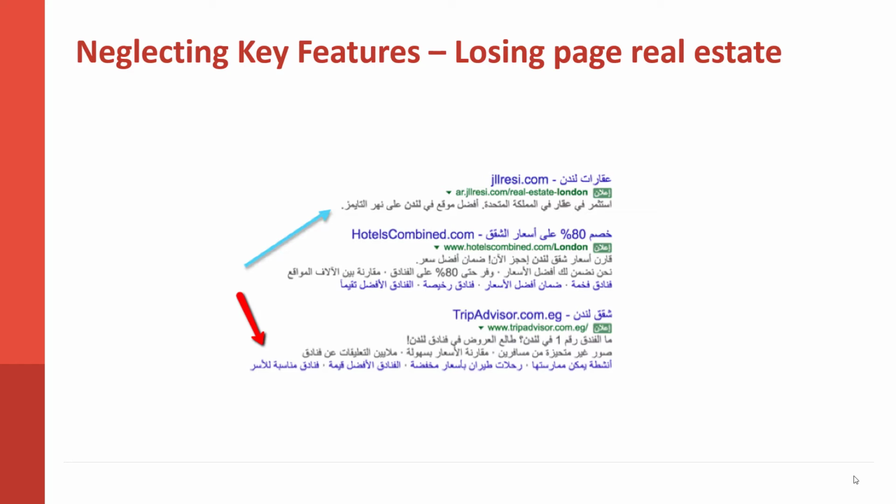They're losing out on a lot of space their ad could take up because they don't have site links. They don't have some of the other extensions that they could have on their ads that would make their ad take up much more space on the page. We very commonly see this even when we're seeing them do it right in another language. They often forget to do it in Arabic.